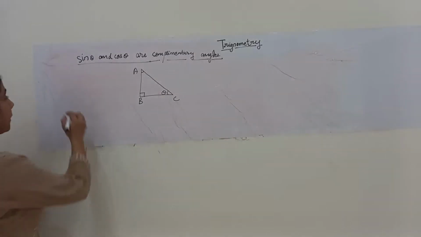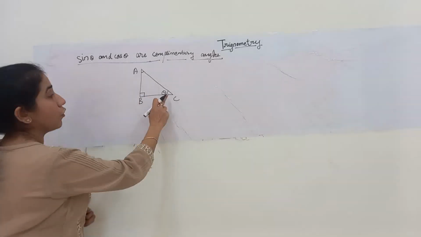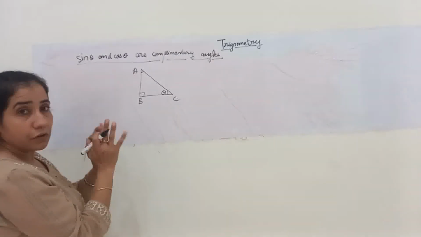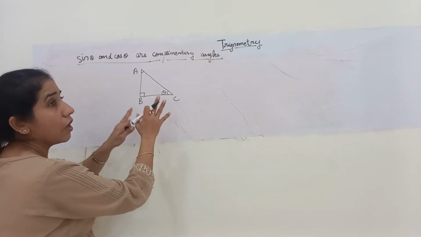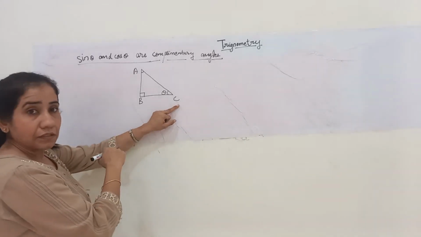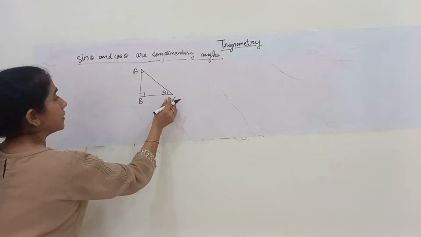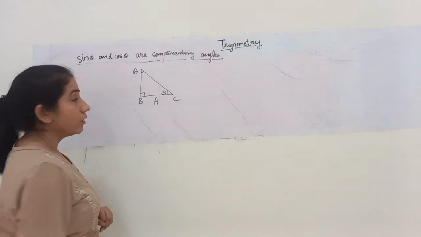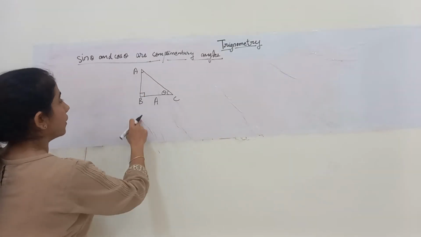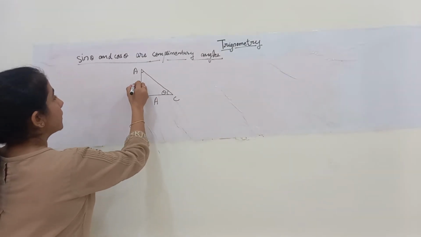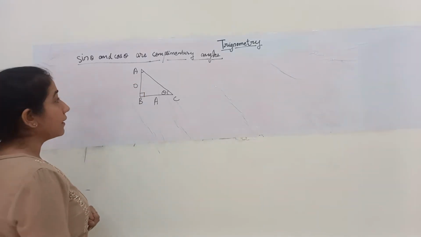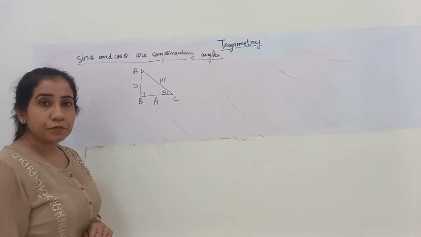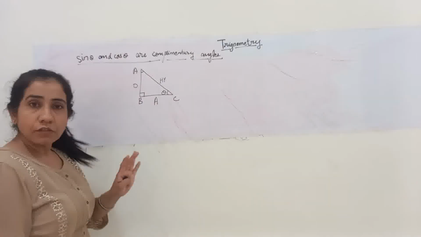then if I talk about this angle C, which is the opposite side and which is the adjacent side? First we will mark this triangle on the basis of angle C. If I consider angle C, then BC is my adjacent side, so for adjacent I write A. Similarly AB is my opposite side, I'll write O for opposite, and AC is my hypotenuse, so I'll write HY for hypotenuse. No doubts till here.